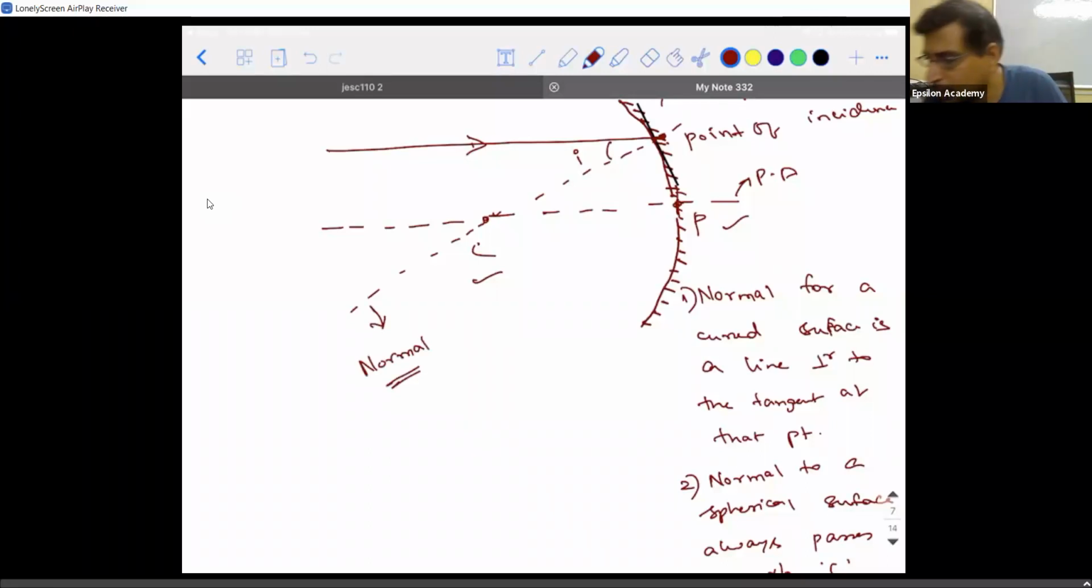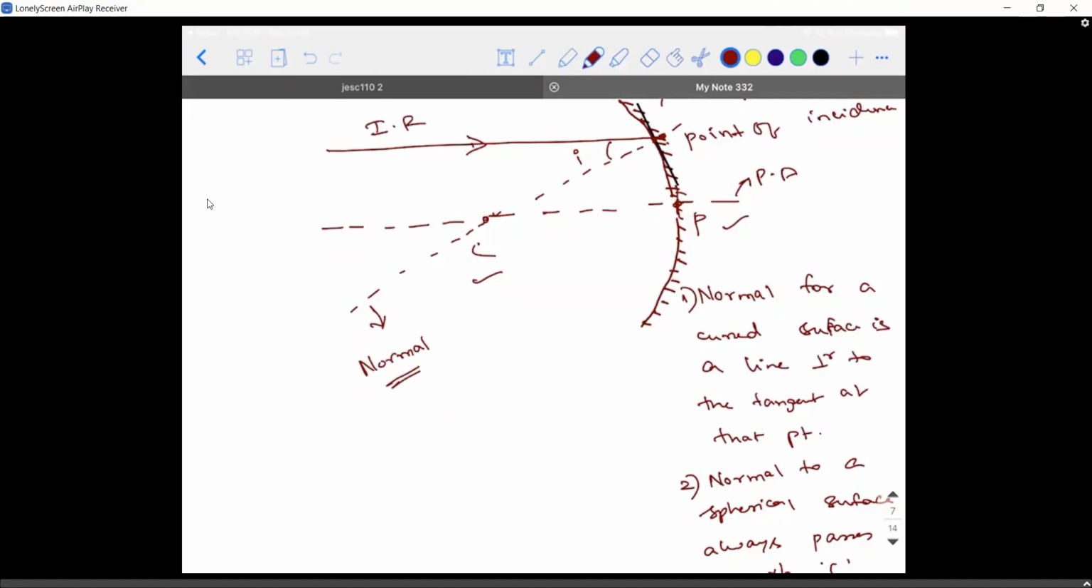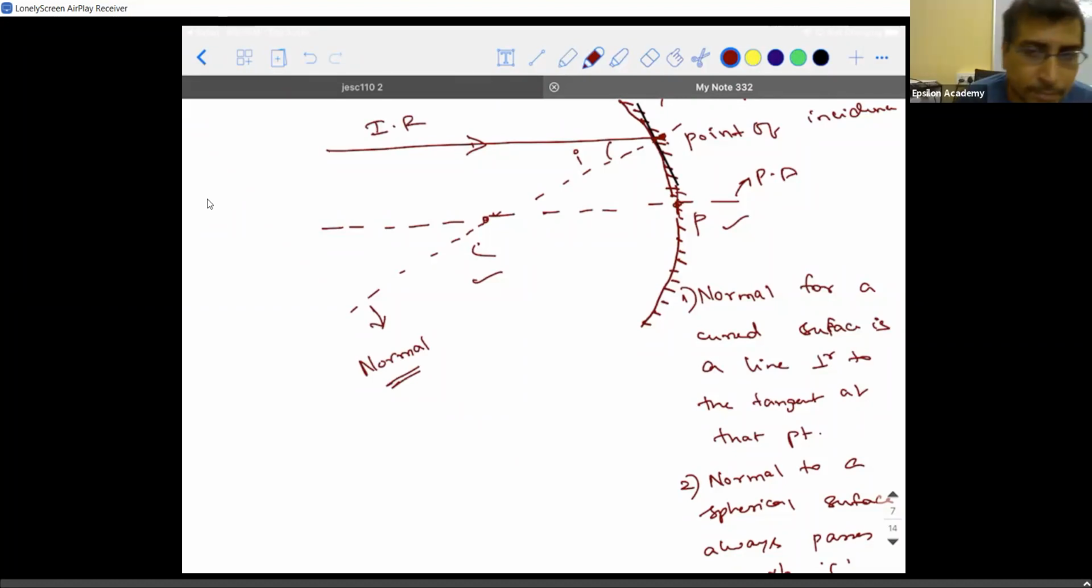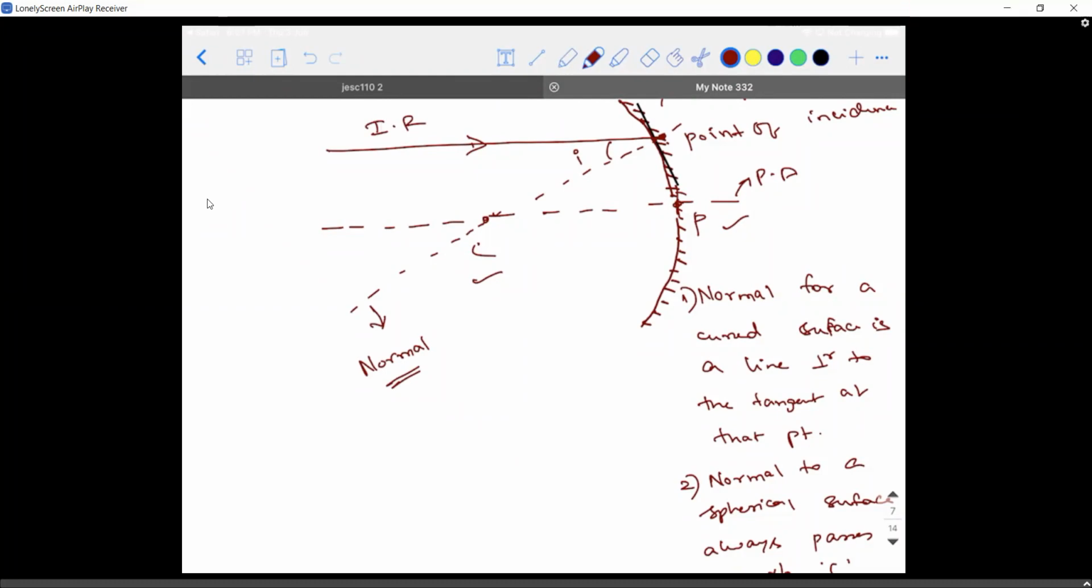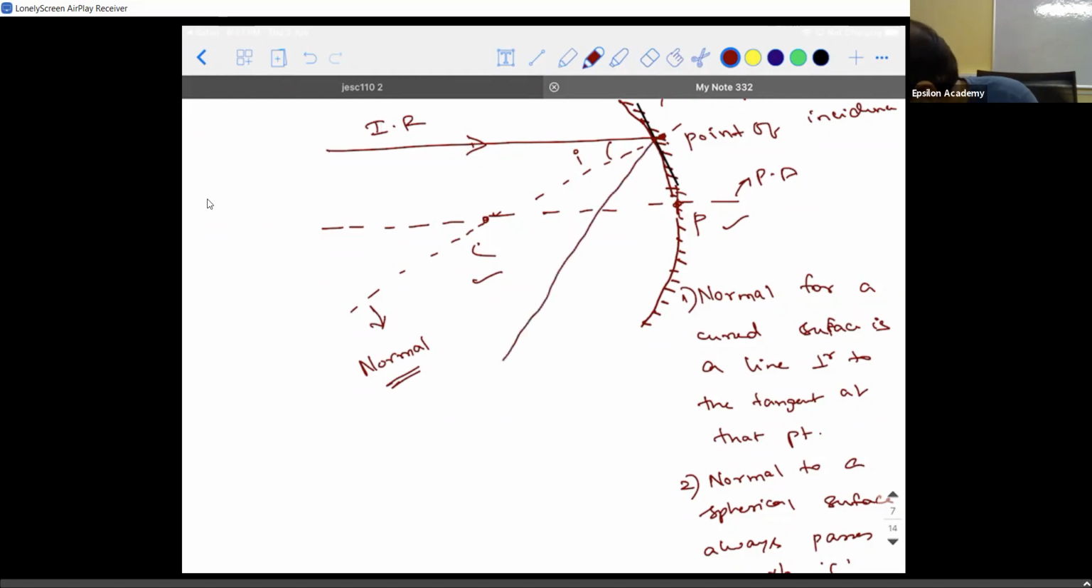And from the definition, we know that the angle between the incident ray and the normal is the angle of incidence. Correct? So how should the reflected ray be? The reflected ray will make an equal angle with the normal.